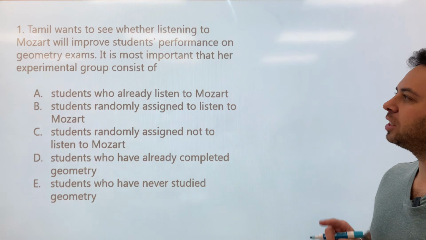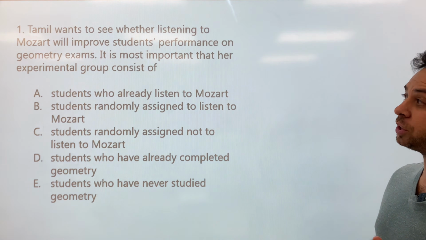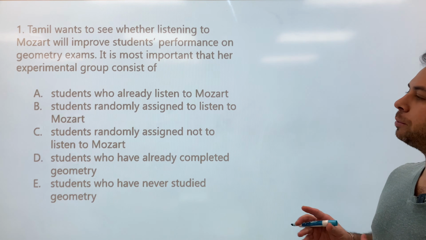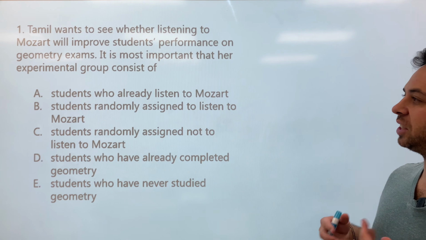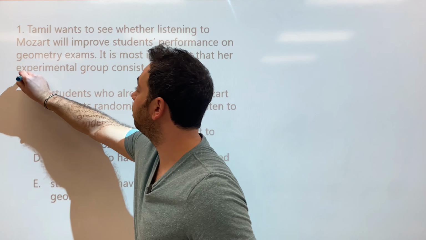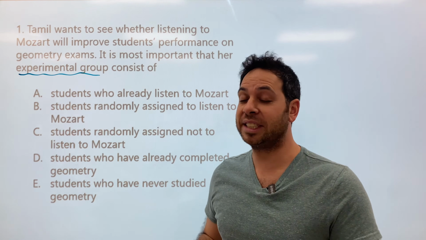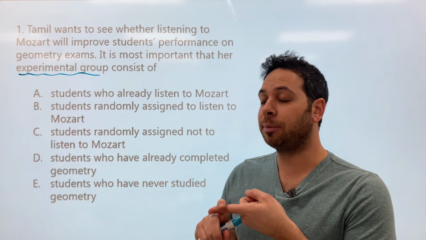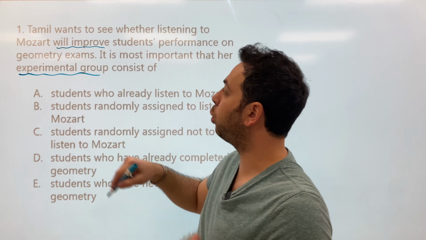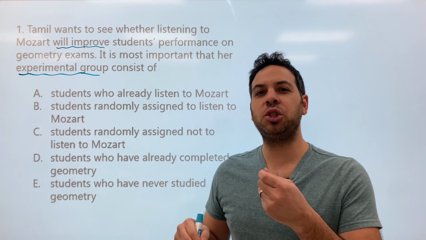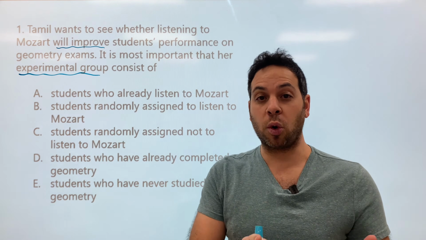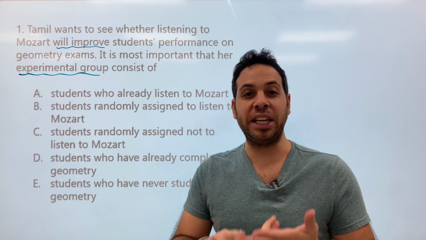Number 1. Tamil wants to see whether listening to Mozart will improve students' performance on geometry exams. It is most important that our experimental group consists of. Now, how do I know what the experimental group is in a study? Whenever you're dealing with an experiment, and I know this is an experiment because A, it talks about experimental group, and B, it talks about Mozart will improve. Why is that important? Because an experiment is the only method that can establish causality, right? Mozart will improve scores. A survey can't do that, and a correlation can't do that, right?